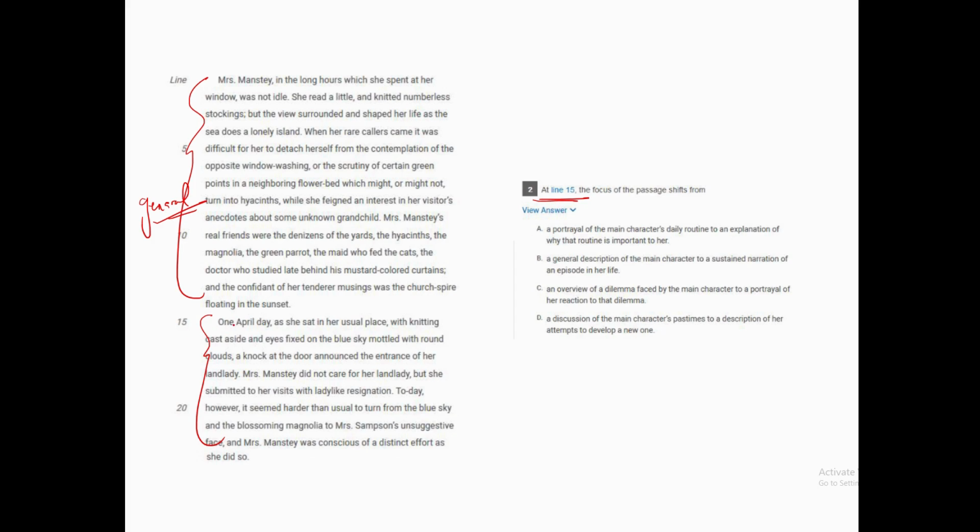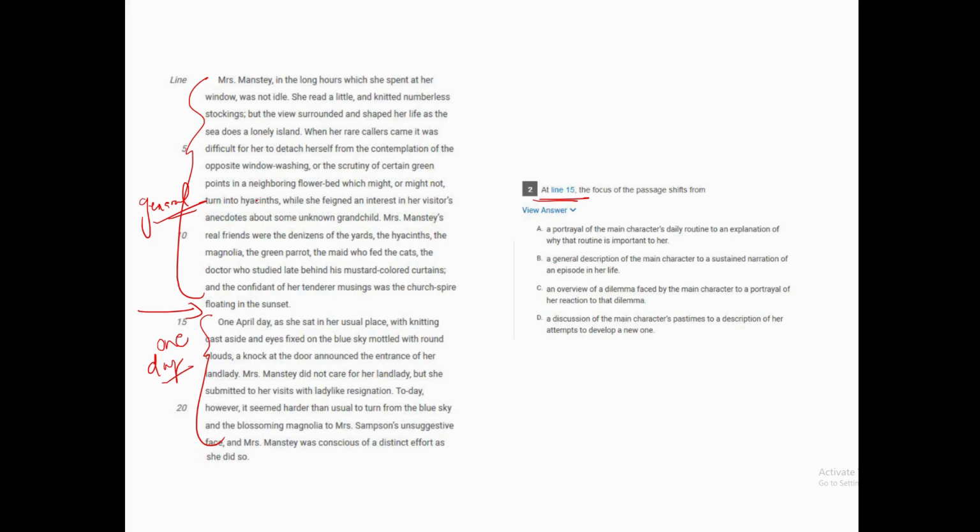So here it's clearly talking about one fine day, what's happening in her life. Right? Now we have the question here. At line 15, the focus of the passage shifts from... So we know that the whole paragraph, this is line 15, we know that this paragraph talks about general information, and we know that it's moving to a specific incident in her life.